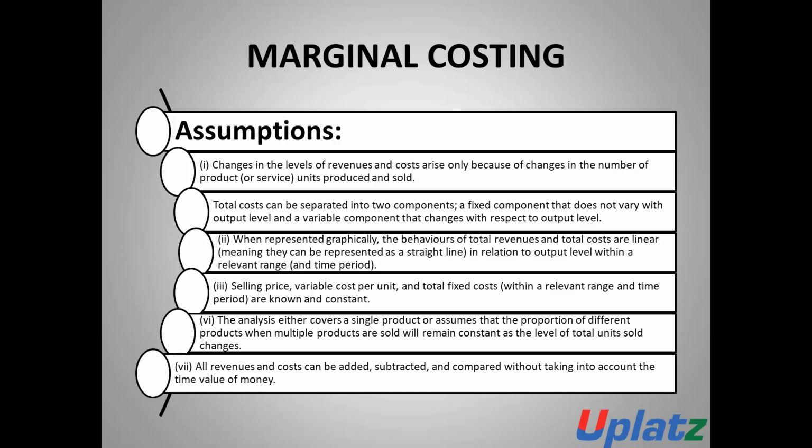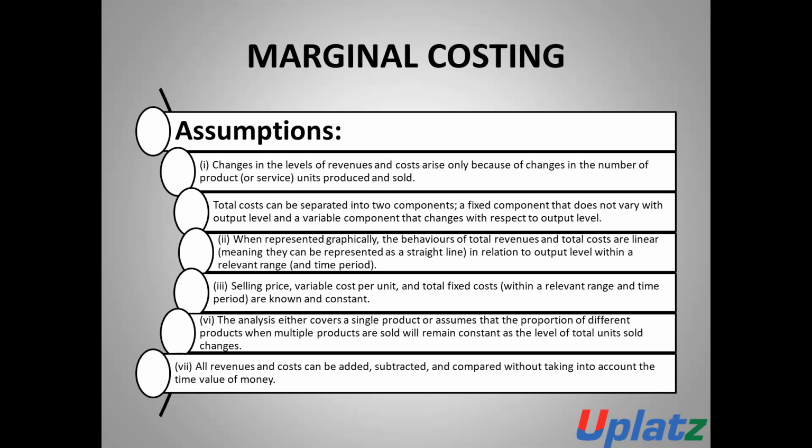Number two assumption is total cost can be separated into two components. In the case of marginal costing, the costs are separated into two components, the fixed component and the variable component. The fixed components are those which do not vary with the output, which are fixed in nature. And the variable component is that which varies with the output level. This is the next assumption.